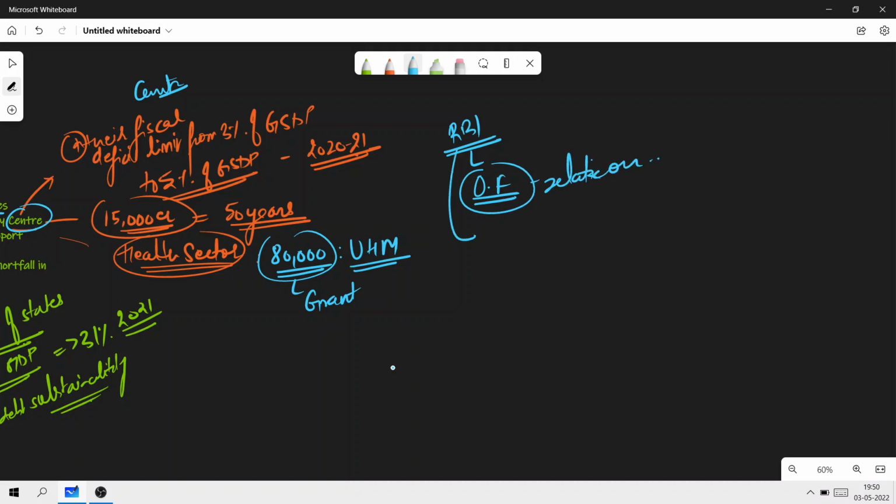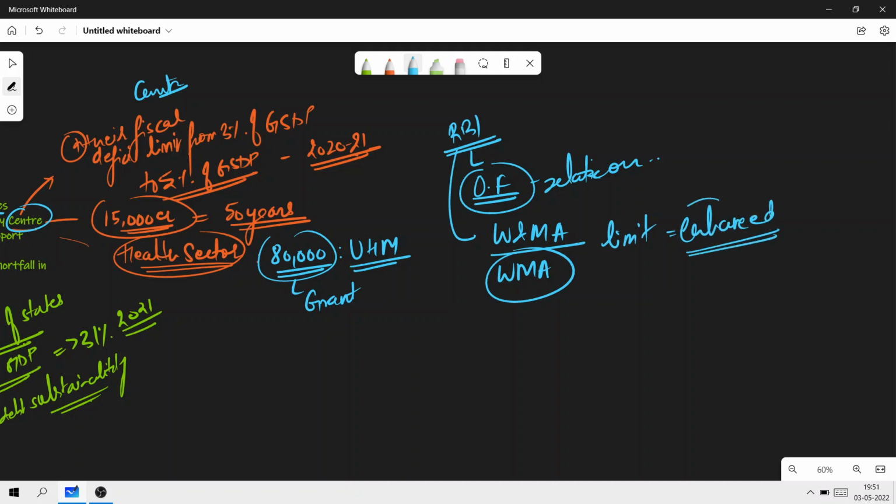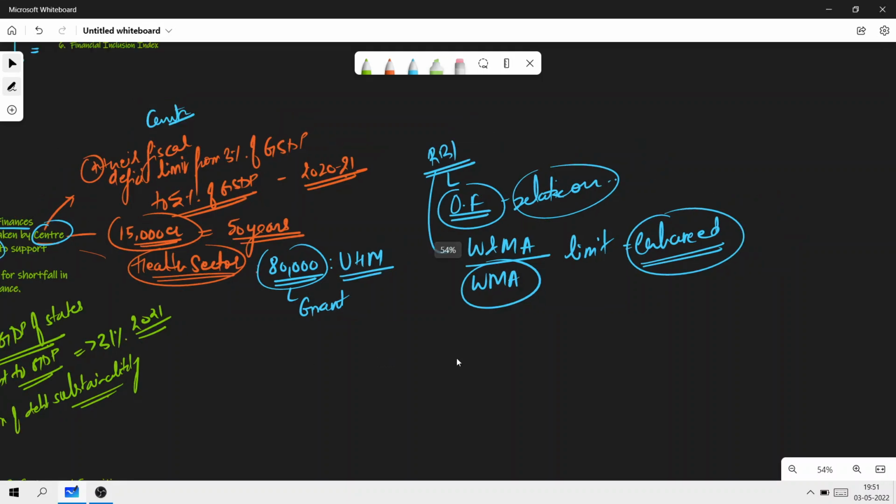And the second point, as an assistance to the state done by the RBI, is that the ways and means advances, WMA, limit of the state has been enhanced. So very importantly, the focus should be on understanding what has been enhanced, what has been relaxed, and that there has been an increase in their fiscal deficit limit. Increase, decrease, enhance, reduce, these are very important points, and this is where you can get confused in the examination. So have a thorough understanding of what has been done.